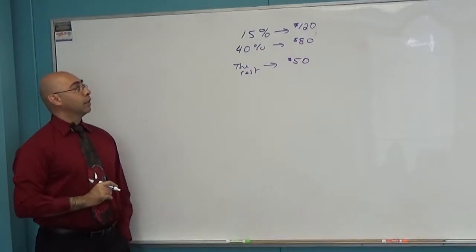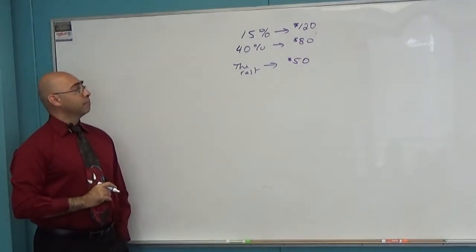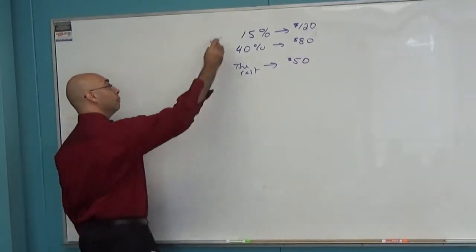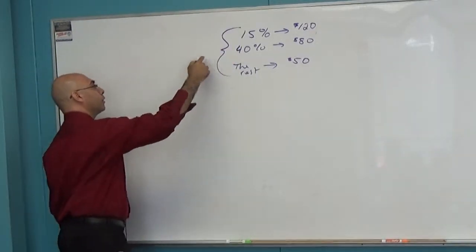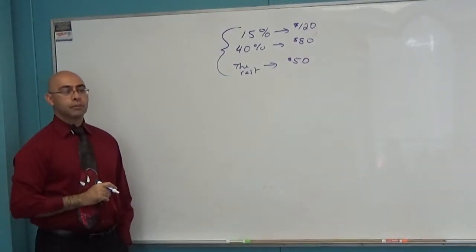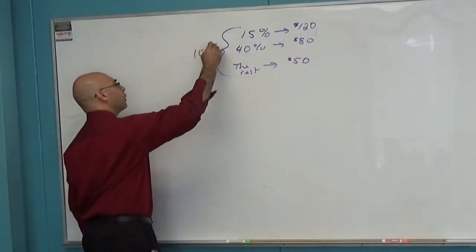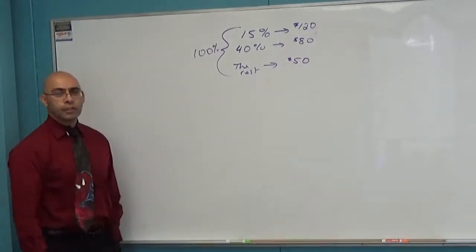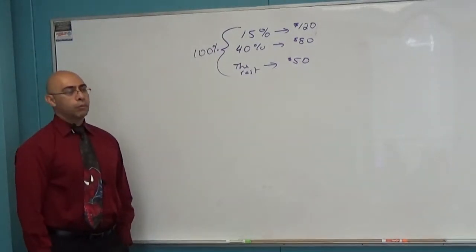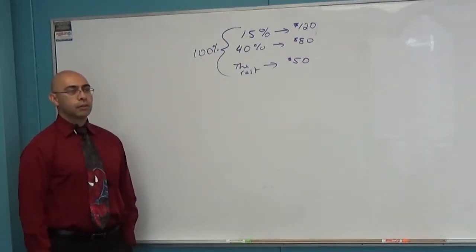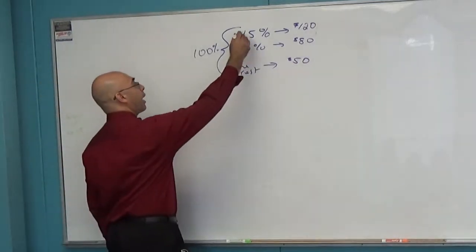Now, let's take a look at that. We have all this here, which should add up to how many percent? That's all the tickets, right? 100%. But if I look at my percents, what do you notice about these percents? Oh, these aren't adding up to 100.